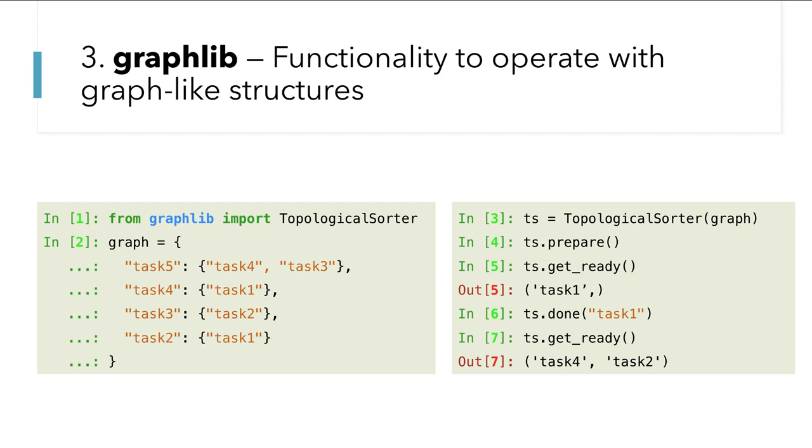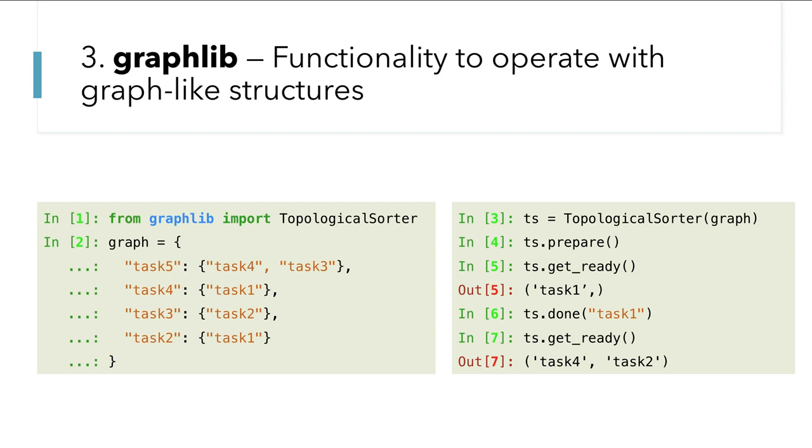For task 3, task 2 should be completed. Okay, so this is how you can create the graph, and there are other methods also available which you can use for adding the task instead of directly passing the graph. On the right side you can see I have just created one TopologicalSorter object in which I have just passed the graph. Instead of passing the graph, you can also create a blank object, and then you can add